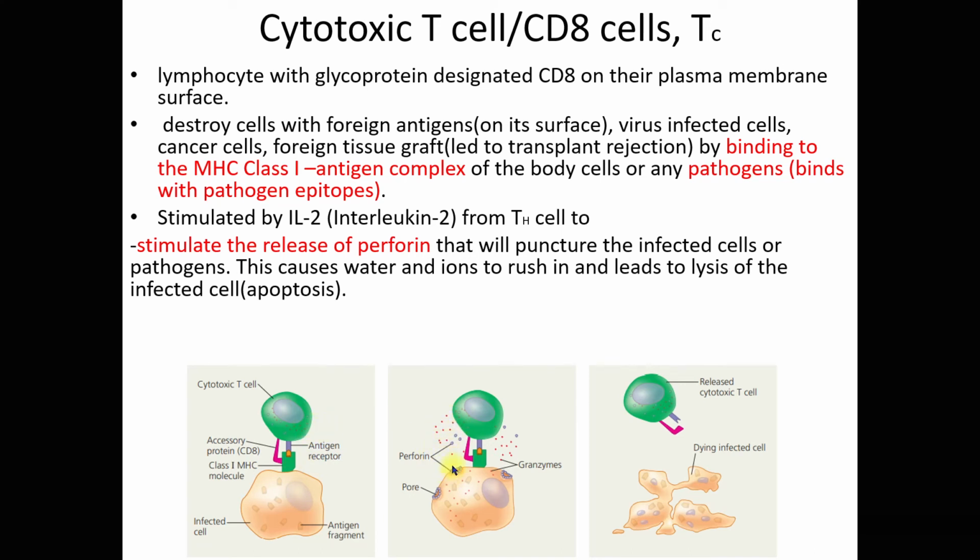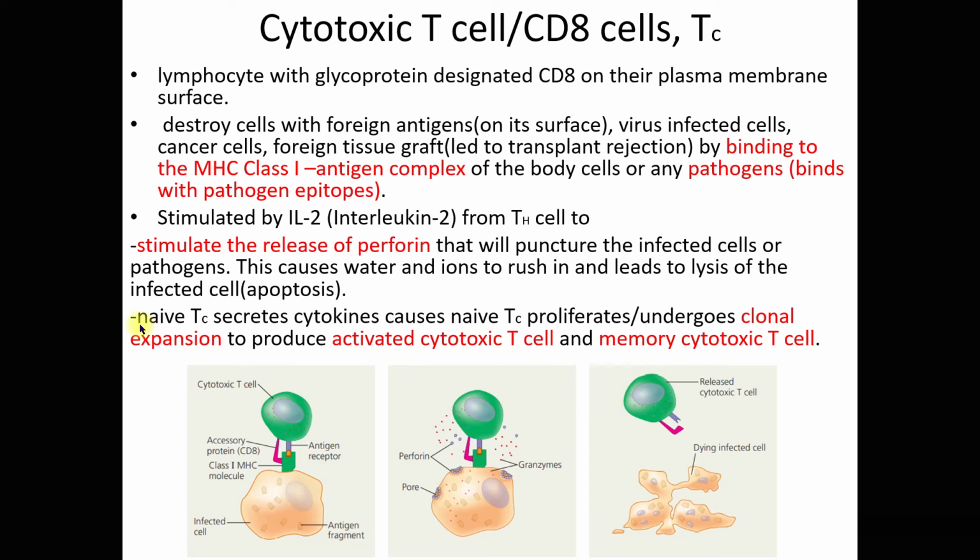This perforin will puncture the infected body cells. So what happens after that? Water and ions will rush into the infected body cells via apoptosis. And what happens to the body cells? The infected body cells will lyse, or undergo lysis, and bye-bye.